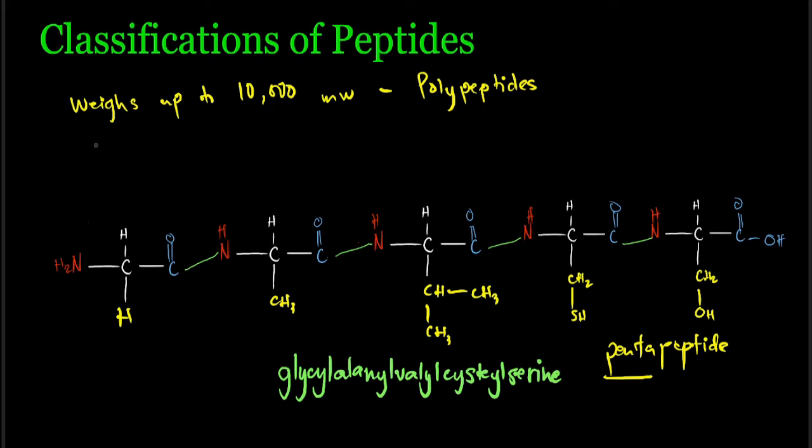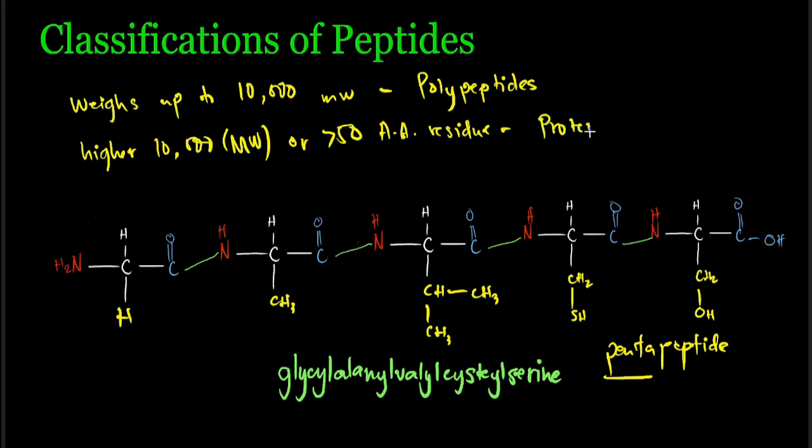So, pero kung halimbawa naman, if higher than that, we have there higher than 10,000 yung ating molecular weight, we can say that we have more than 50 amino acid residues. We actually call this proteins. Okay? So, doon natin maka-classify yung ating amino acids or yung peptide chain ng ating amino acid na protein kapag meron siyang more than 50 amino acid residues.